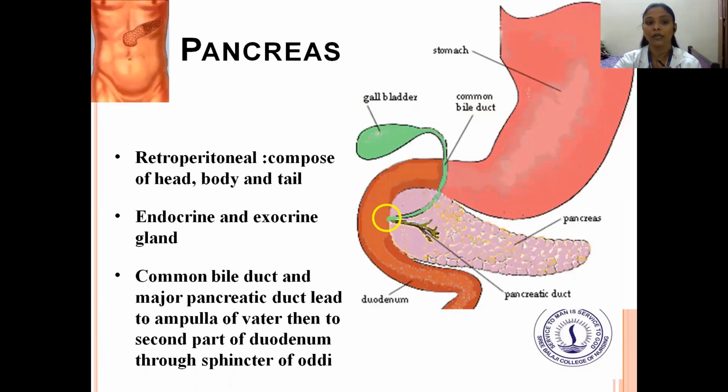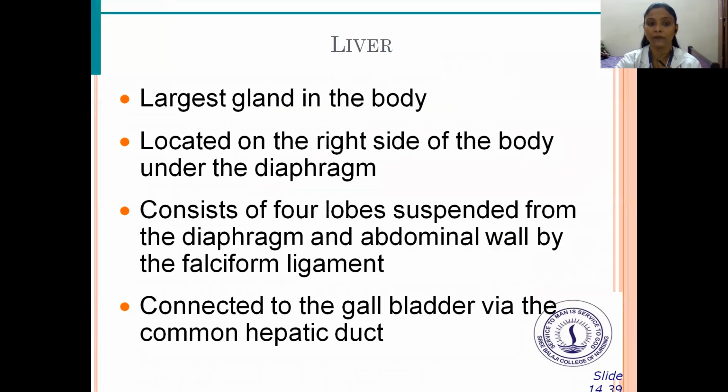The pancreas is retroperitoneal, composed of head, body, and tail, and is an exocrine and endocrine gland. The common bile duct and major pancreatic duct lead to the ampulla of Vater, then to the second part of the duodenum through the sphincter of Oddi. Liver, the largest gland in the body, is located on the right side of the body, under the diaphragm. It consists of four lobes suspended from the diaphragm and the abdominal wall by the falciform ligament, and is connected to the gallbladder via the common hepatic duct.